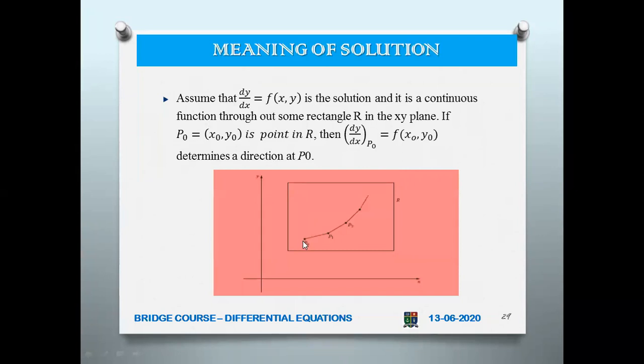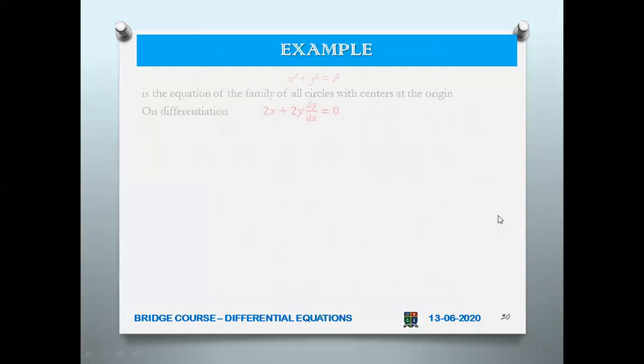Now P0 is a point in R, with coordinates x0 comma y0. Then dy by dx at P0 is f at x0, y0. So that will be a function of x0 comma y0, and it determines the direction at P0. So this is the meaning of the solution.